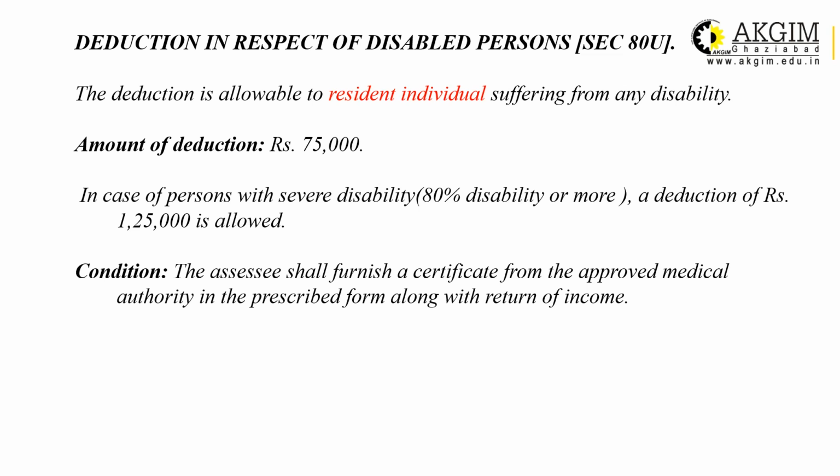Deduction amount is 75,000 rupees. But in case of an individual with severe disability, severity meaning 80% or more, a deduction of rupees 1,25,000 will be allowed. What is the condition? The assessee shall furnish a certificate from the approved medical authority in the prescribed format along with the return. That medical certificate is a proof that yes, disability is there. What is the level of disability, is it severe or normal. Only after filing the certificate will the claim be allowed.